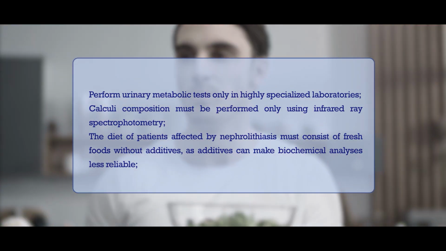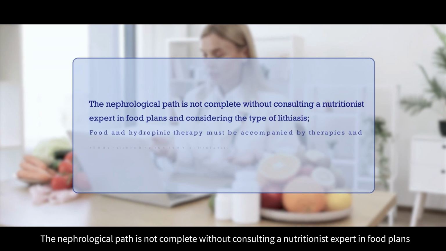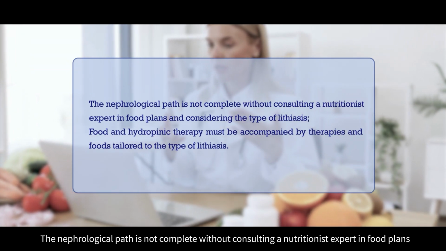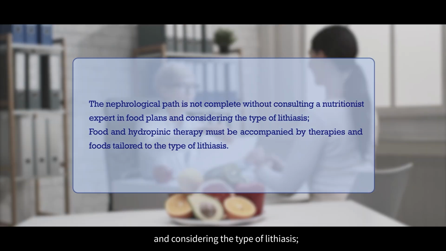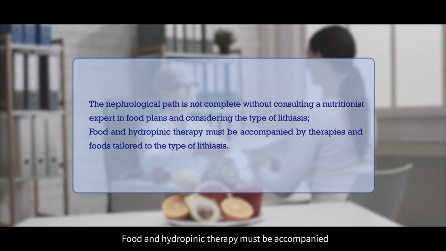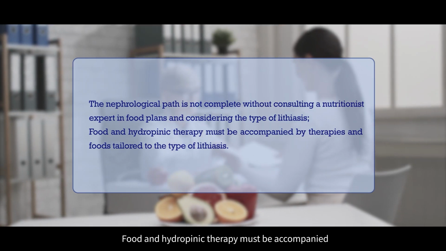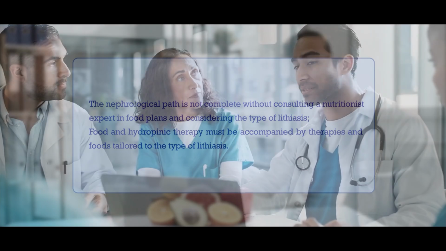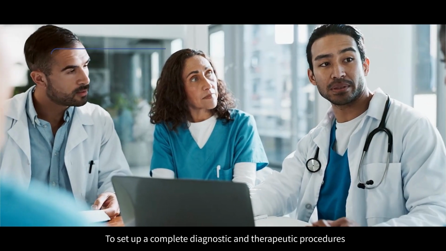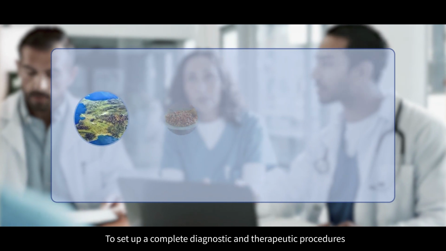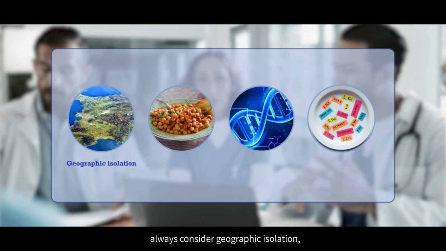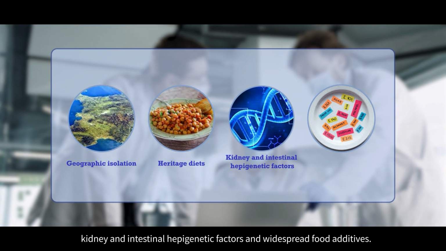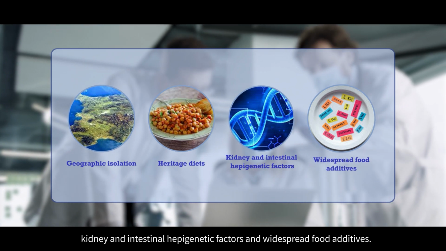The nephrological path is not complete without consulting a nutritionist expert in food plans and considering the type of lithiasis. Food and hydroponic therapy must be accompanied by therapies and foods tailored to the type of lithiasis. To set up complete diagnostic and therapeutic procedures, always consider geographic isolation, heritage diets, kidney and intestinal epigenetic factors, and the widespread use of food additives.